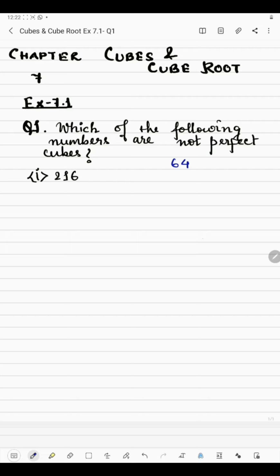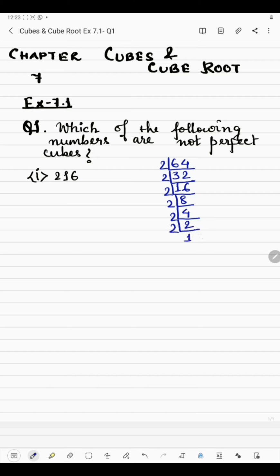So for this we need to find the prime factorization of 64. So what we can see here, the last digit is even number, so it will go by 2. So 64 is divisible by 2. 2 3s are 6, 2 2s are 4. Then 2 16s are 32. 2 8s are 16. 2 4s are 8. 2 2s are 4. Then 2 1s are 2.